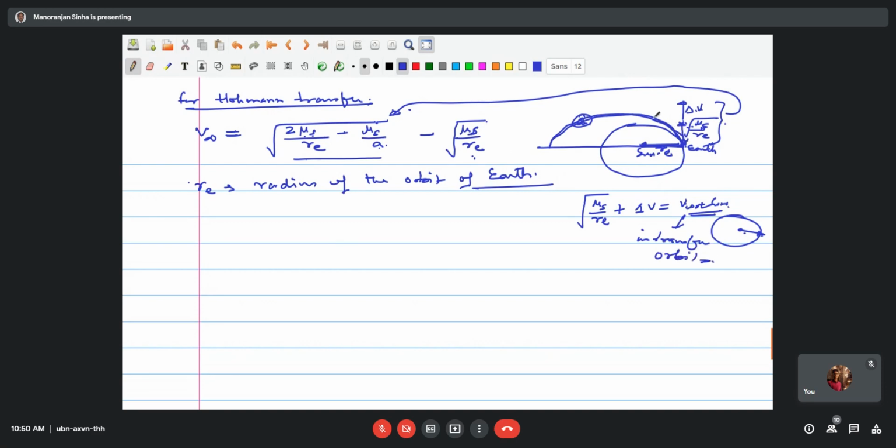Now with this velocity, it will push all along and it will go up to this point. So rather than writing this V infinity, we should write here in a little different way, because V infinity is not the right terminology to be used here. But this is what we have done in the Hohmann transfer. So let us write this as V, rather than V infinity. So V equal to 2 mu s divided by RE minus mu s by RA under root, minus this quantity.